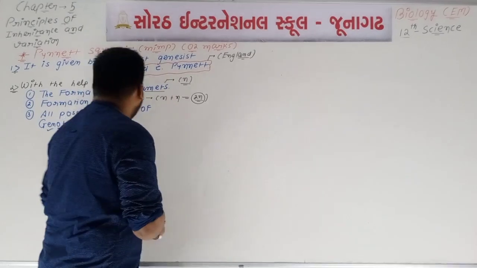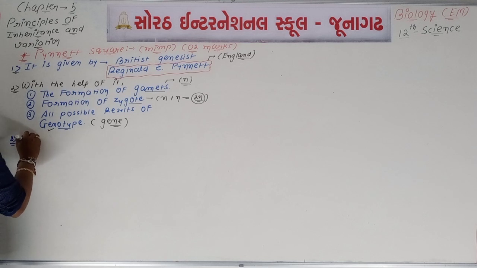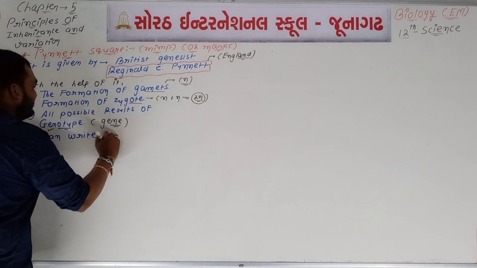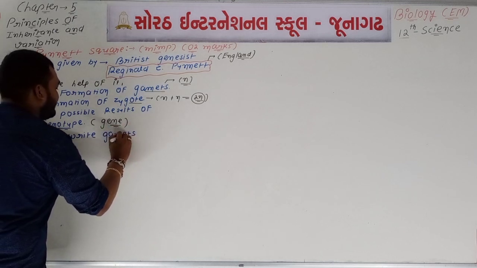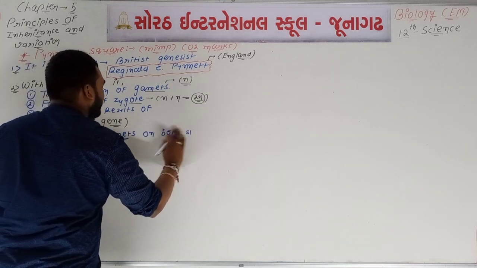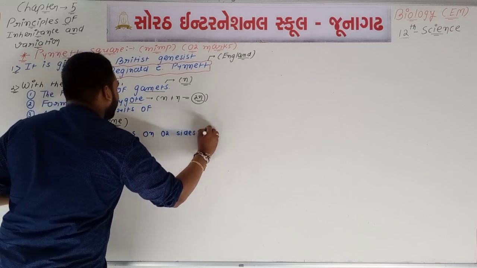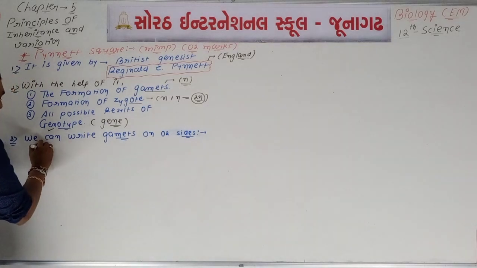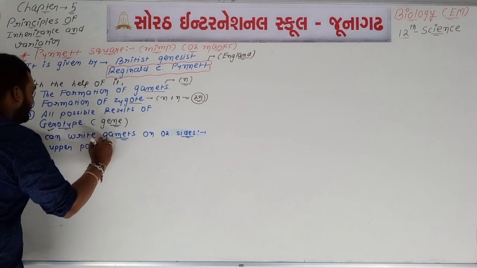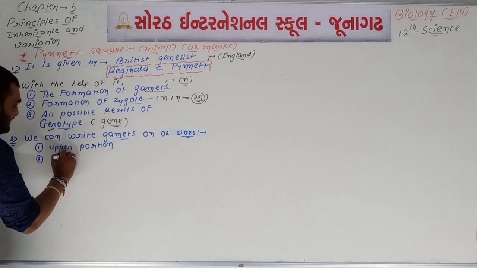Now if we talk about point number 3, in Punnett square we can write gametes on two sides. See, there are some rules of writing gametes. The first one, we can say, at the upper side or upper portion, and the second one, at the left side.